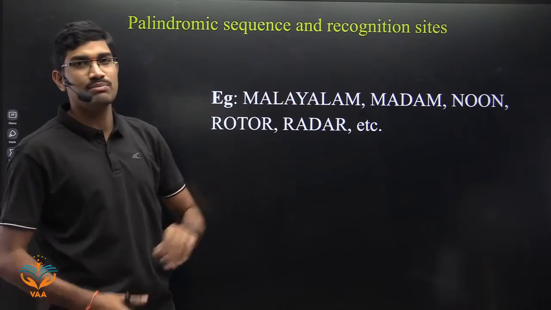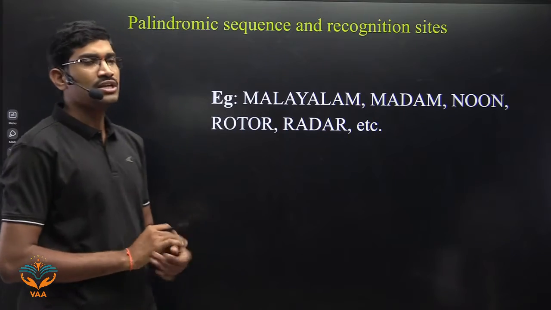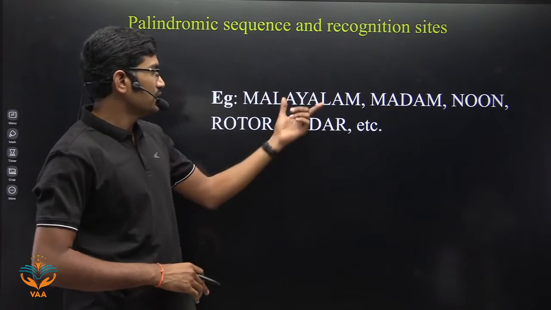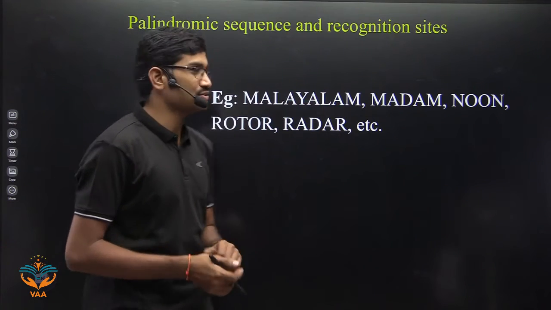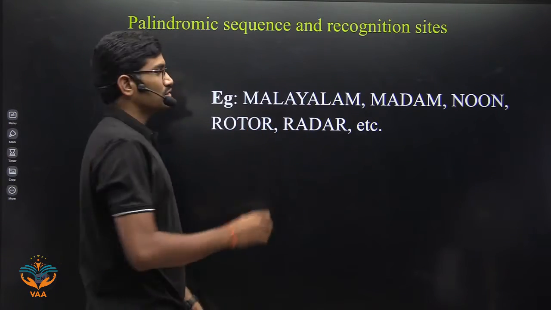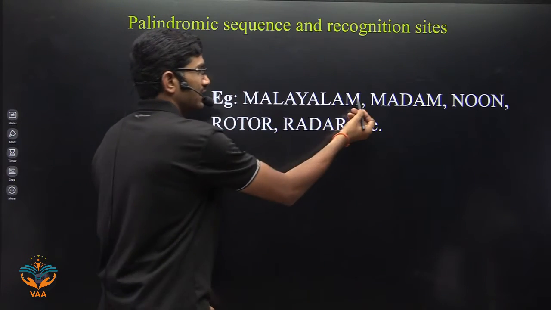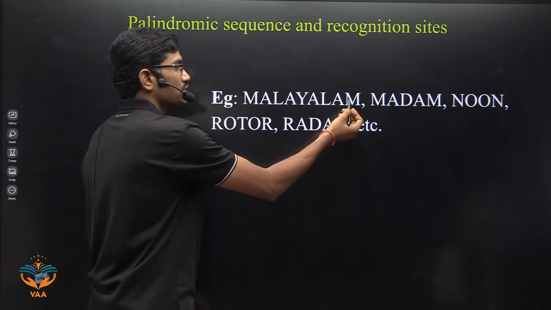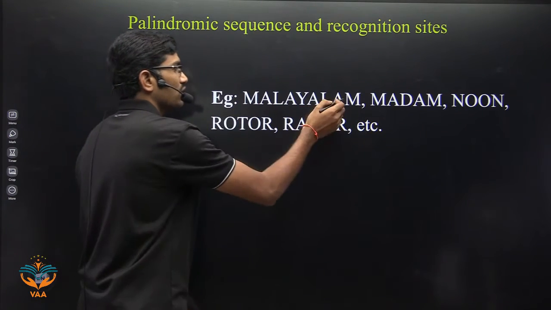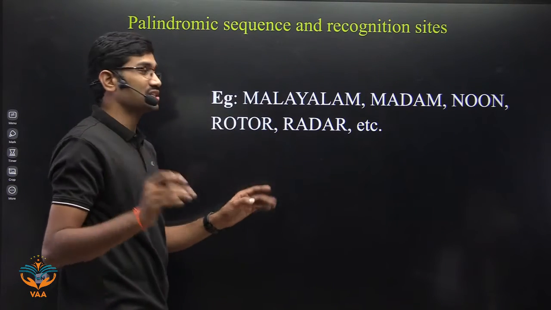See, these are some examples. In the NCERT, the example given is this one, Malayalam. This is the language used in the Kerala state of India. What is the Malayalam spelling if you see? M-A-L-A-Y-A-L-A-M. This is from starting to the ending. Now if you read from ending to the starting, here also the spelling is M-A-L-A-Y-A-L-A-M. So from first to last and from last to first, the sequence is exactly the same without any change.